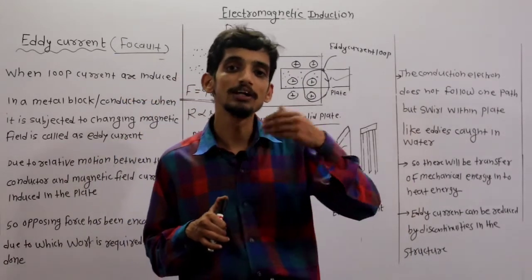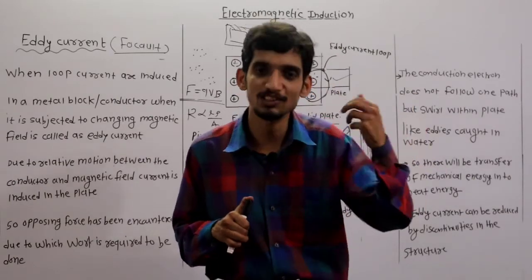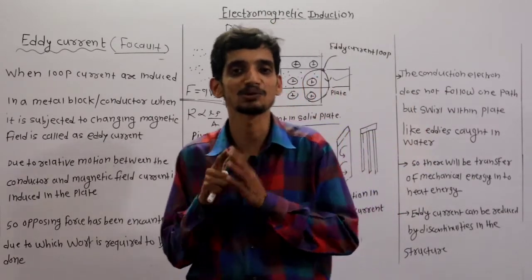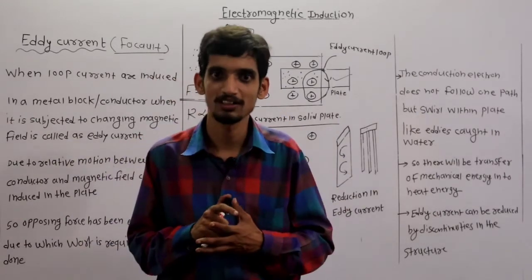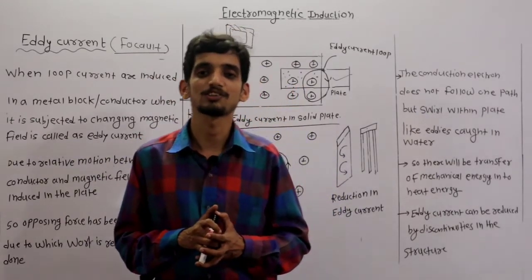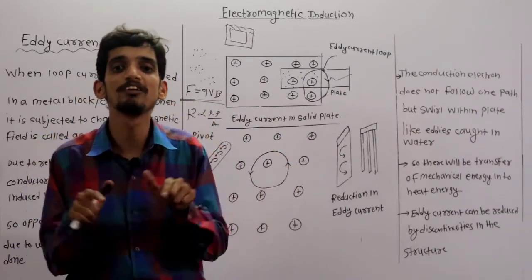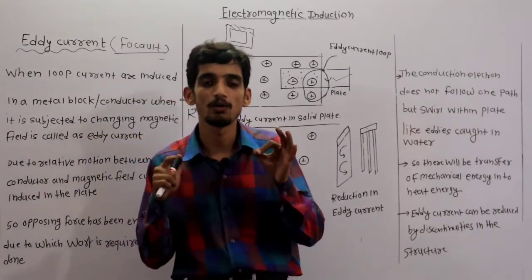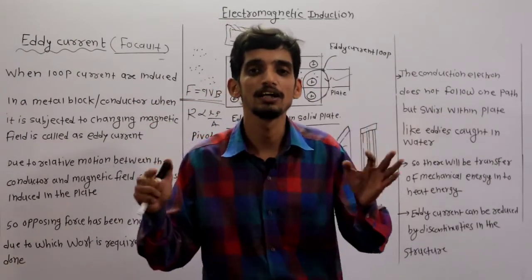After AC generator we discussed the self inductance concept, mutual inductance concept, then the transformer, and after the transformer, eddy current. So in this way we have completed this chapter, electromagnetic induction.